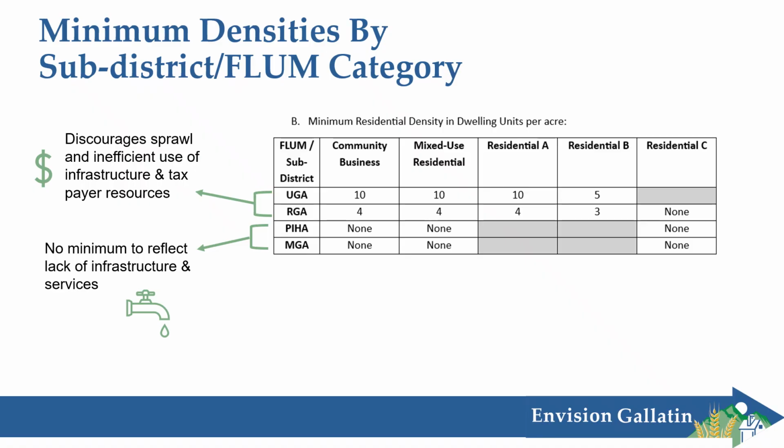So that's why there is a minimum density in the urban and rural growth areas in the first 4 subdistricts. However, there is no minimum density recommended in the RGA, in residential C, or in any PIHA or MGA flume category. And that's because there is less infrastructure available in those areas typically, and we want to make sure that we're not promoting development that is not on centralized services.